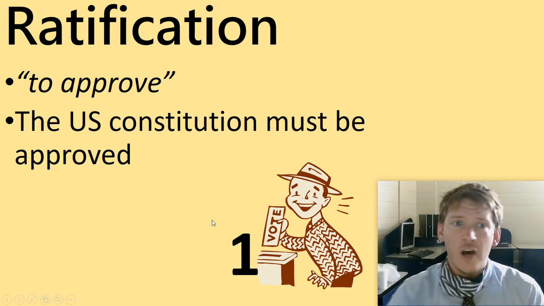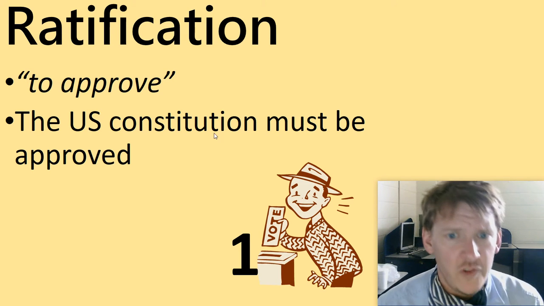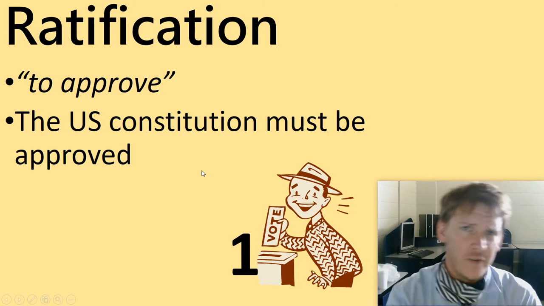All right. So where we left off, ratification, that means to approve. The U.S. Constitution must be approved. So we got the 3/5 Compromise.